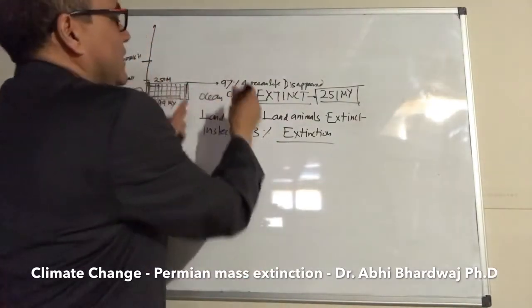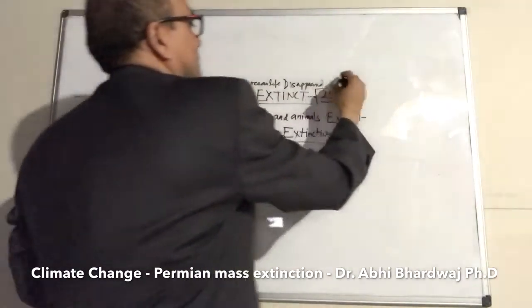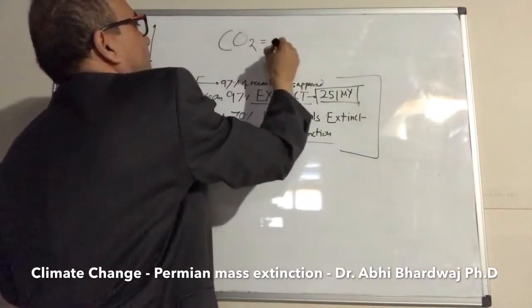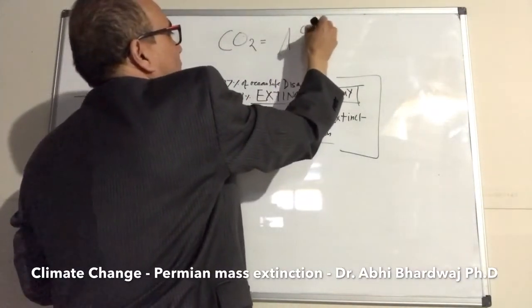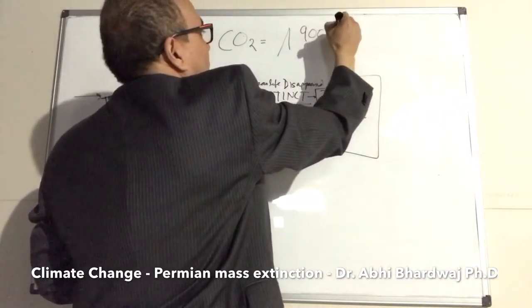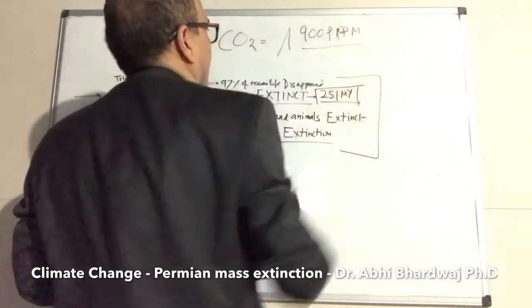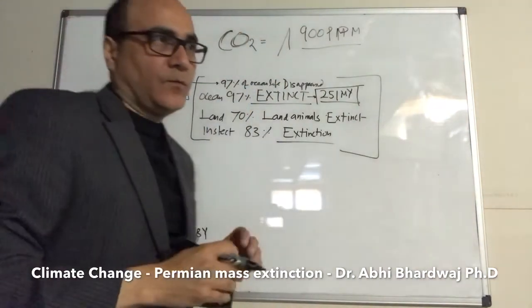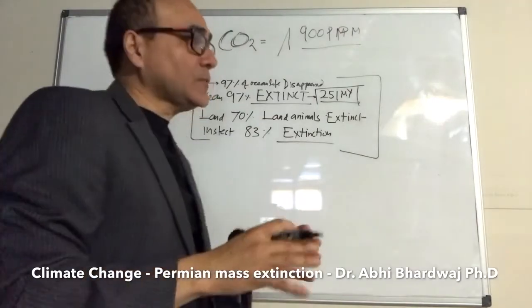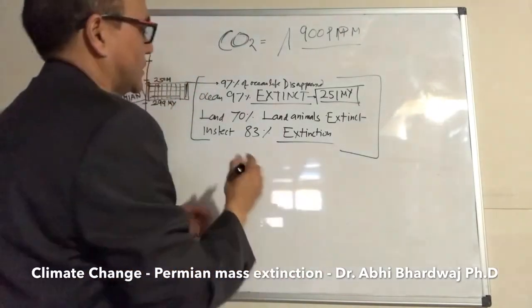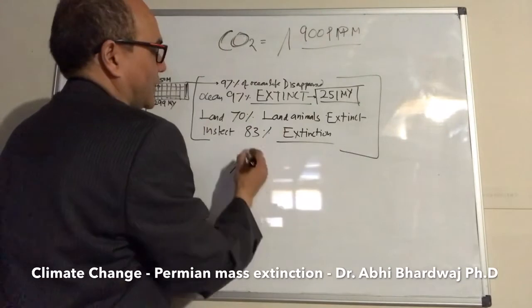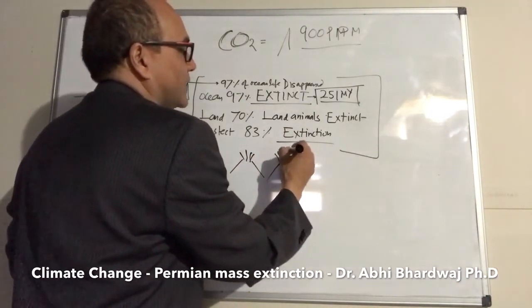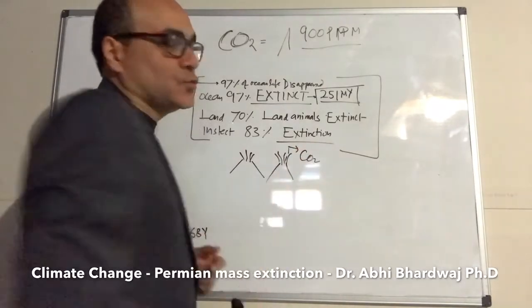So let's see. The main culprit they found out was, again, CO2. Carbon dioxide level went up to 900 parts per million. This is the culprit, and when you look at the different studies, they reached the conclusion that at the time there were a lot of volcanoes, so a lot of volcanic activity was happening, releasing a lot of different gases, including CO2, into the atmosphere.